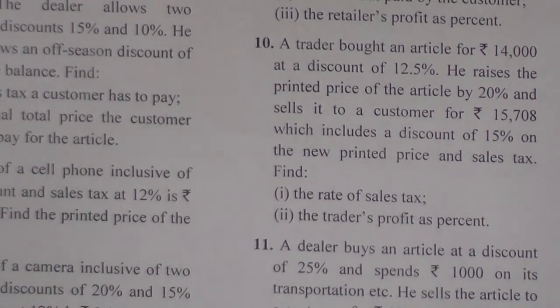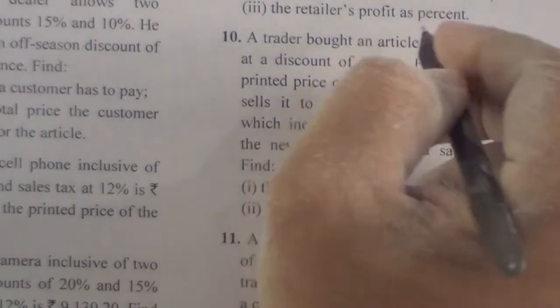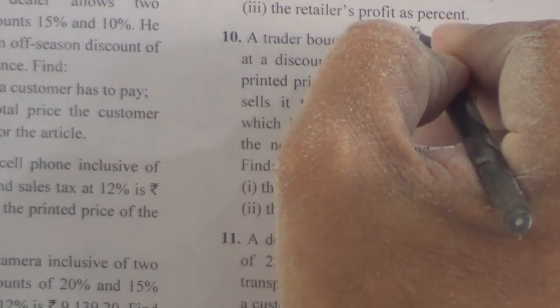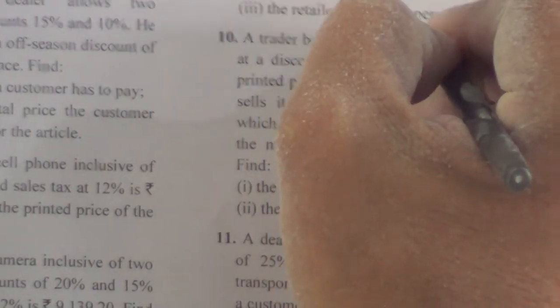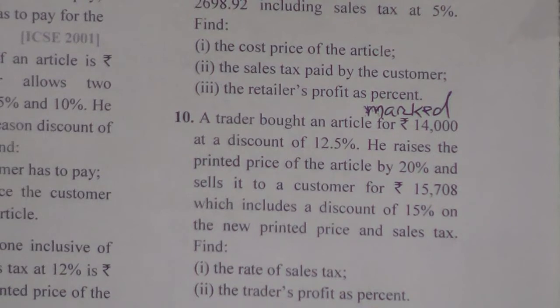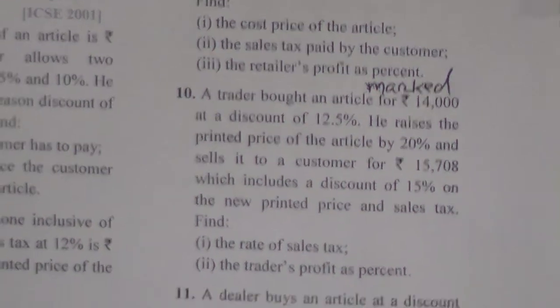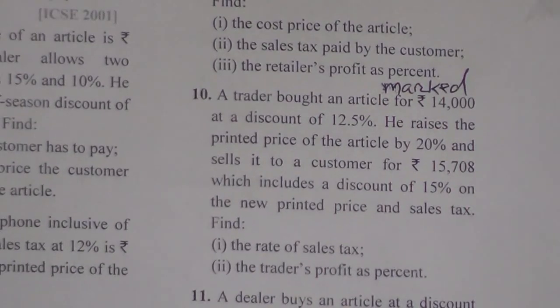So here I want to make a small correction, children. Here you see, a trader bought an article marked for rupees 14,000. That means MP was 14,000, children. MP was 14,000 here.